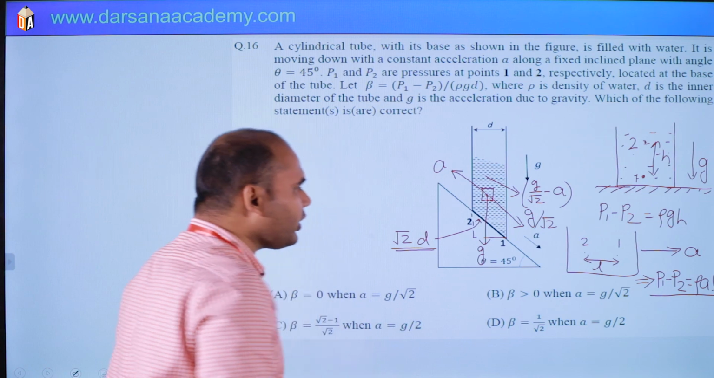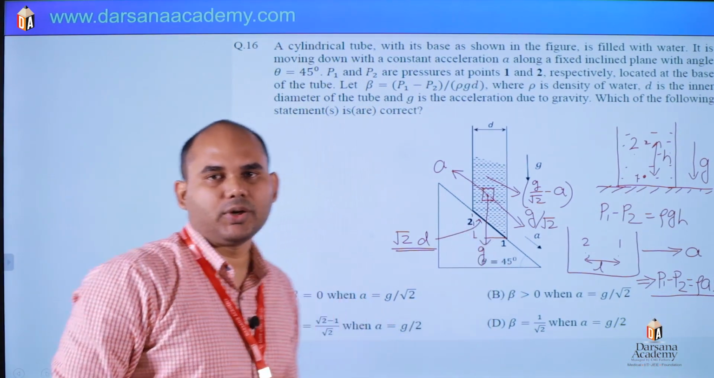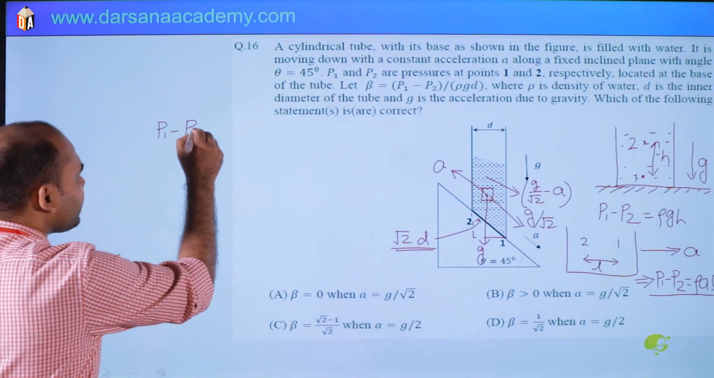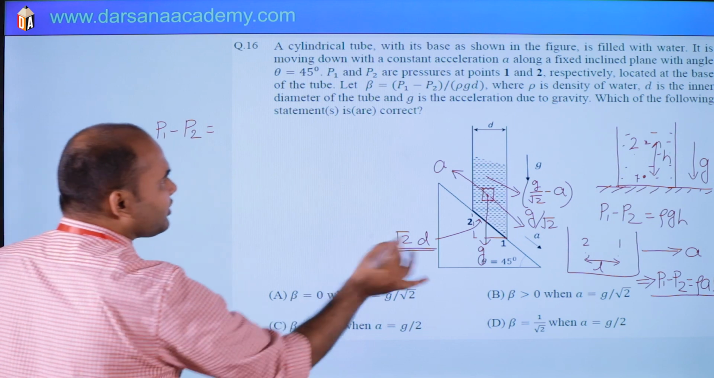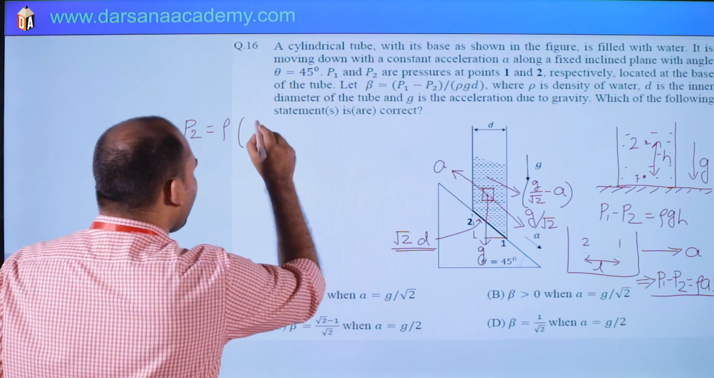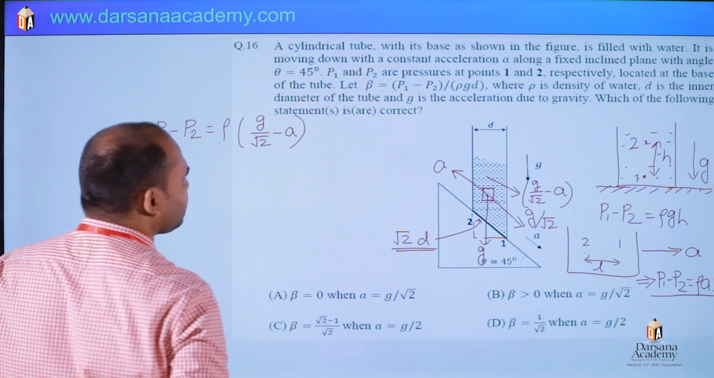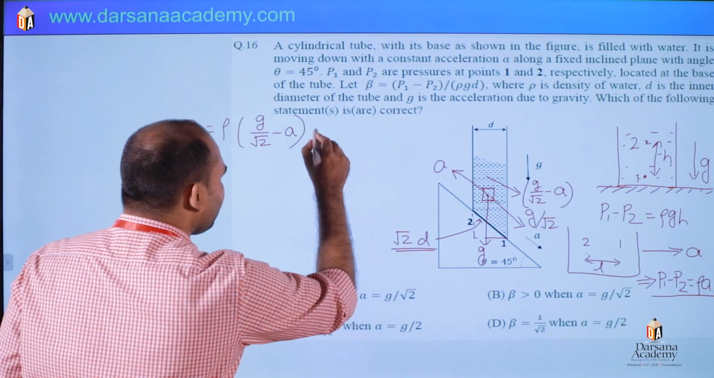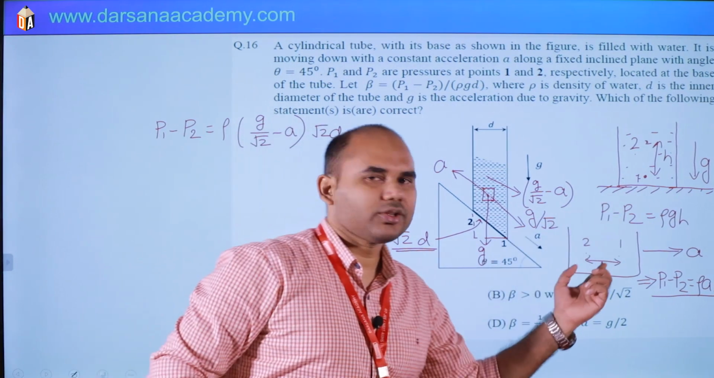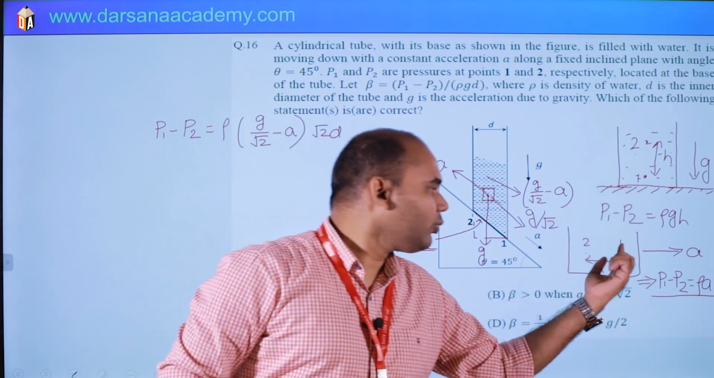So simple, and pressure along the direction of acceleration will be more, means P1 minus P2. So we can write P1 minus P2 is density rho times acceleration, which is g by root 2 minus a, times this distance, root 2 times d. It is as simple as this one and this one. In the direction of acceleration, pressure will increase. Here P1 will be greater than P2.